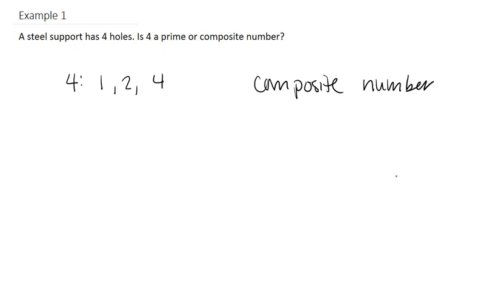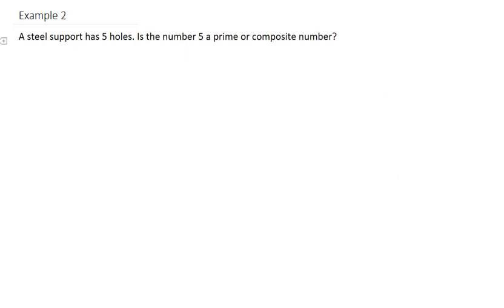Let's look at another example. Example 2. A steel support has 5 holes. Is the number 5 a prime or composite number? So 5 is only divisible by 1 and itself, which is 5. Because if you divide 5 by 2, you get a remainder, because 5 divided by 2 is 2.5, so that half is a remainder. It's not divisible by 3, and it's not divisible by 4, so therefore, this would be a prime number.